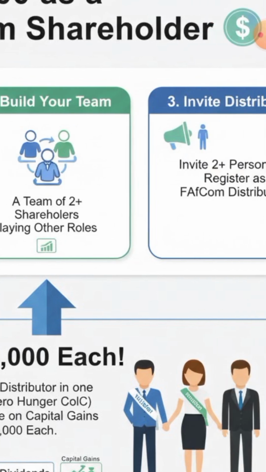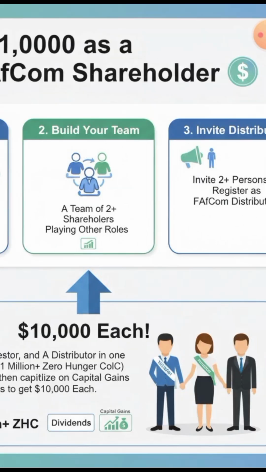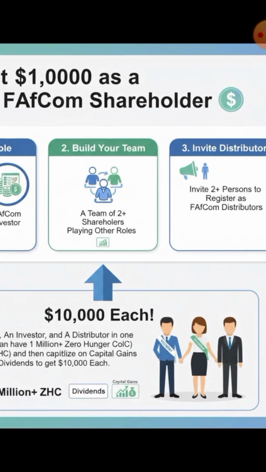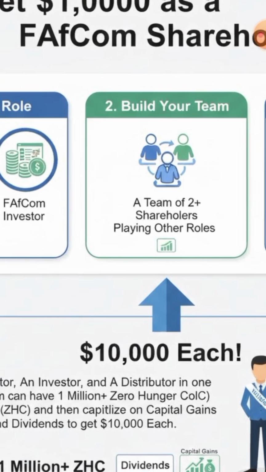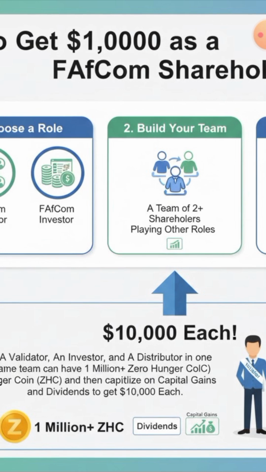What we do at Zero Hunger Foods is that once you build your team up to 100 persons, we are going to offer you $1,000 for a start, for you to see how you are going to be maximizing your income. So Zero Hunger Foods will offer you that money, and you start again. You keep building your team, and there is something you have to tell your team members. It's not actually financial advice, but a recommendation: that all your team members buy at least 1 million shares.